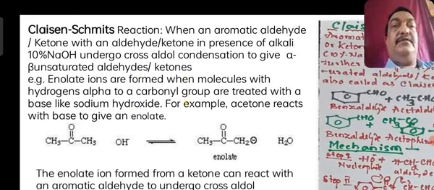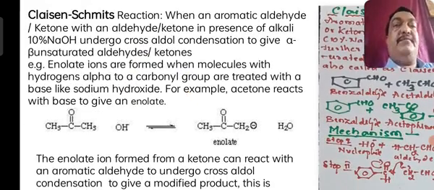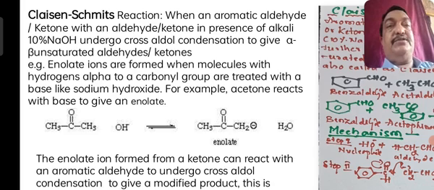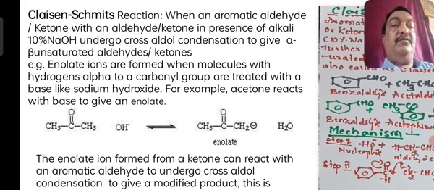What is the Claisen-Schmidt reaction? When an aromatic aldehyde or ketone is treated with an aldehyde or ketone in the presence of an alkali, that is 10% NaOH, it undergoes cross aldol condensation to eliminate a molecule of water and form alpha beta unsaturated aldehydes or ketones. This reaction is called the Claisen-Schmidt reaction.